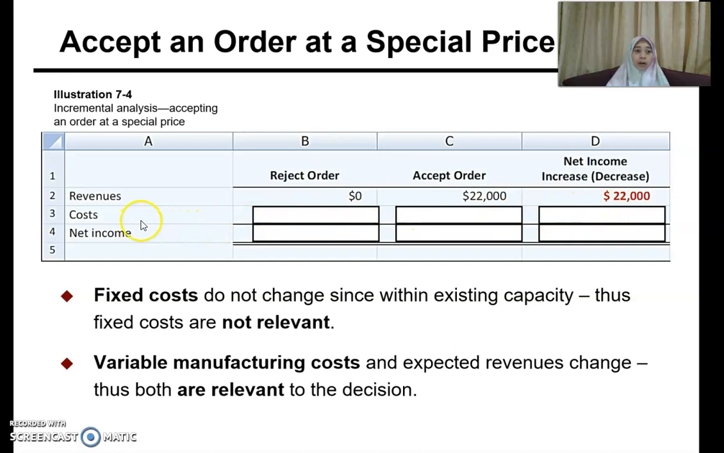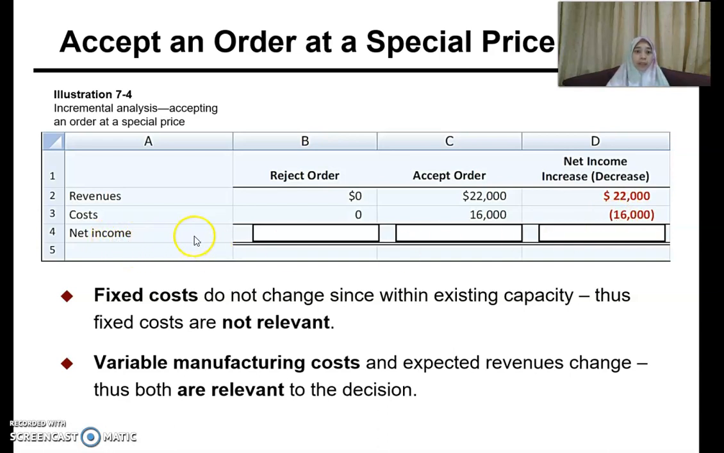What about the cost? If you reject the order, of course, you don't have to incur any cost. So your cost will be 0. But if you accept the order, you will incur a variable cost of 8 ringgit per unit, and you receive an order of 2,000 just now. So 2,000 times 8 ringgit will give you 16,000 ringgit. So 16,000 is your cost. So that will be a negative figure here. So we are talking about the cost.